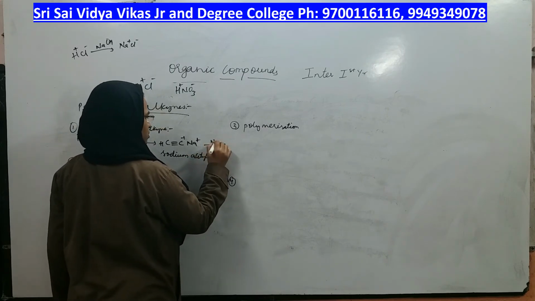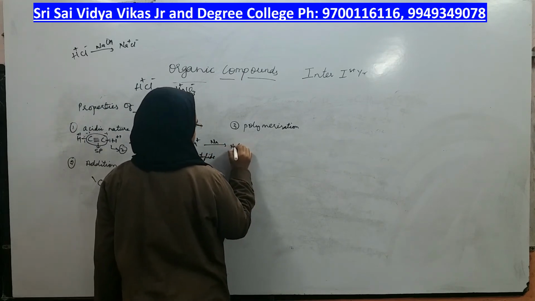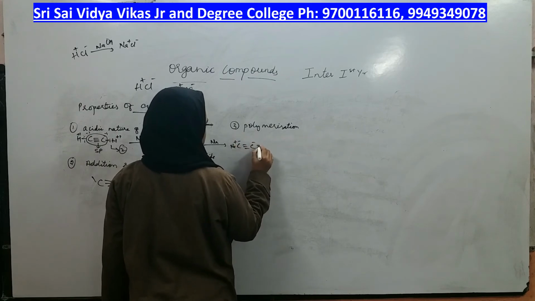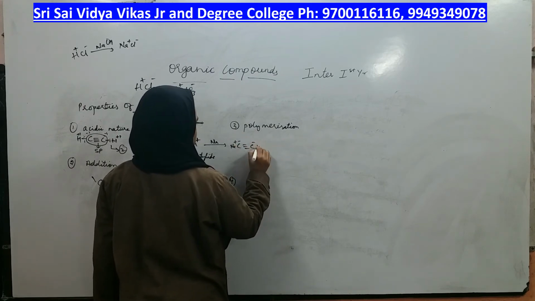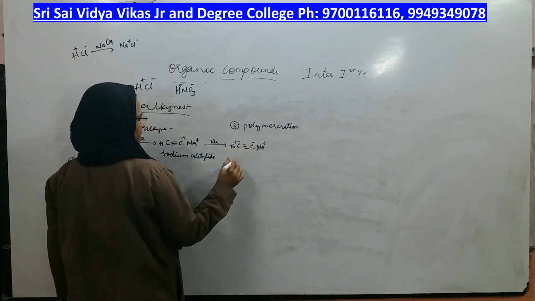To that, if I add one more sodium, what happens? Even this hydrogen is also lost. Na plus C minus triple bond C minus Na plus. What is the name of this compound? Disodium acetylide.